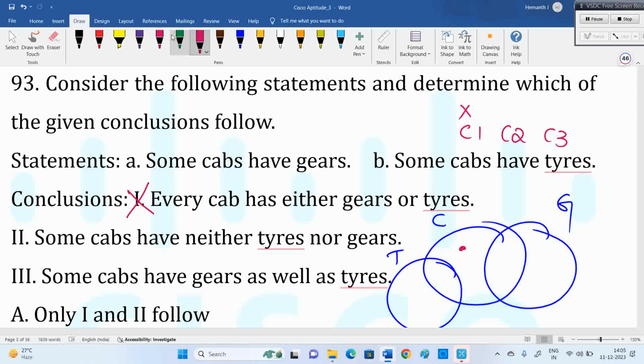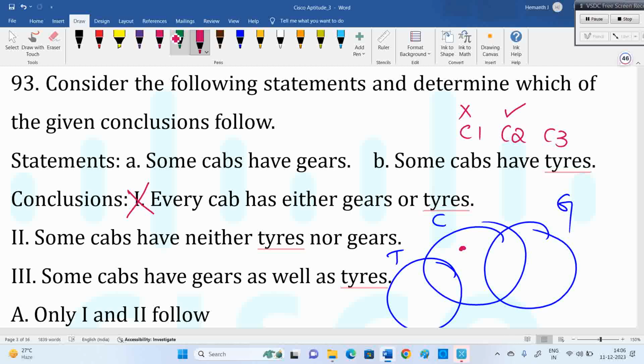I may draw another diagram where the second one fails. So your job is to satisfy the statements and draw all possible diagrams. Only if the second one is true in all diagrams should you consider it. In this diagram, this dotted area is the cabs that do not belong to tires and do not belong to gates. The second one is true for this diagram, but don't mark it true.